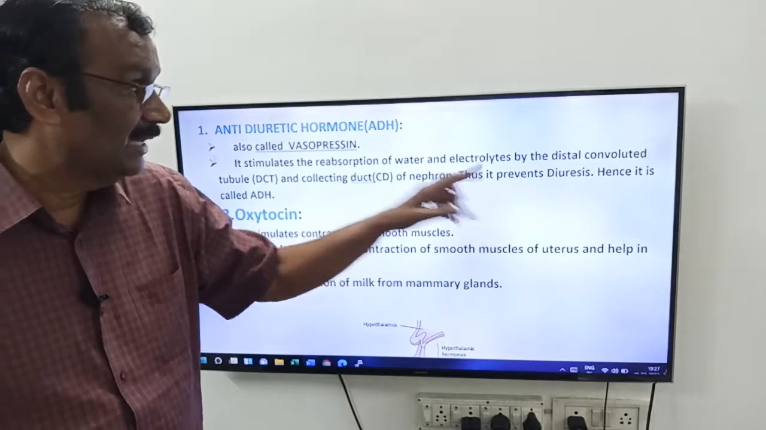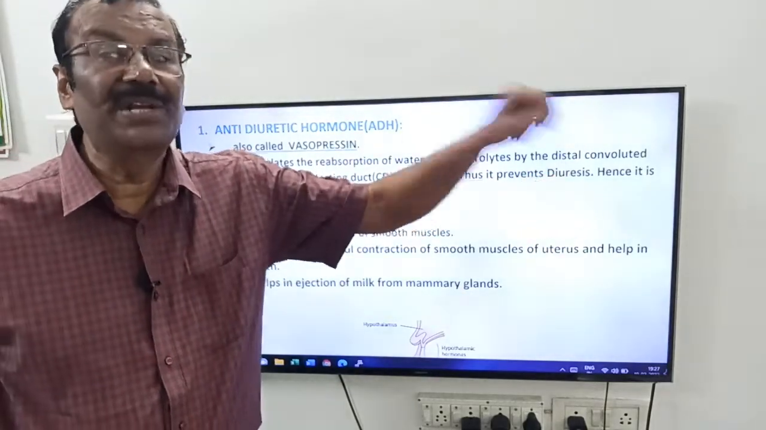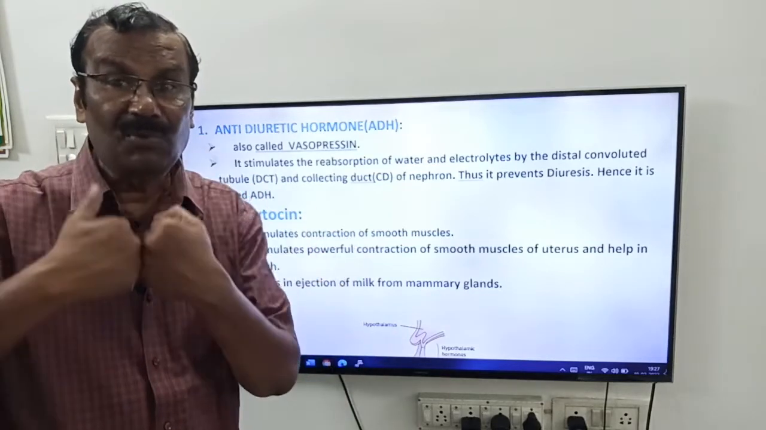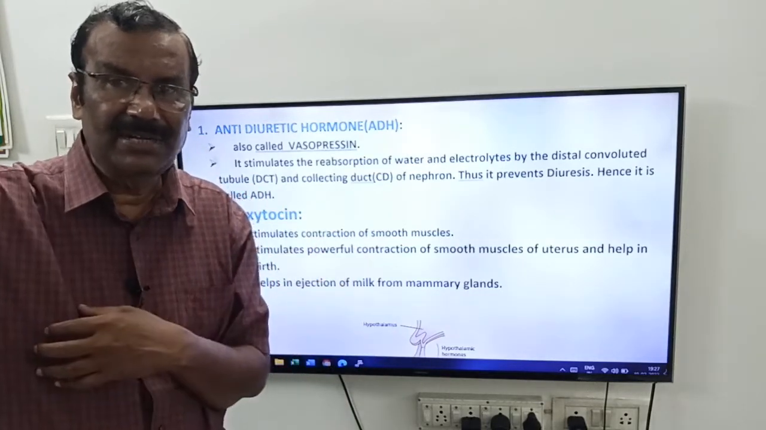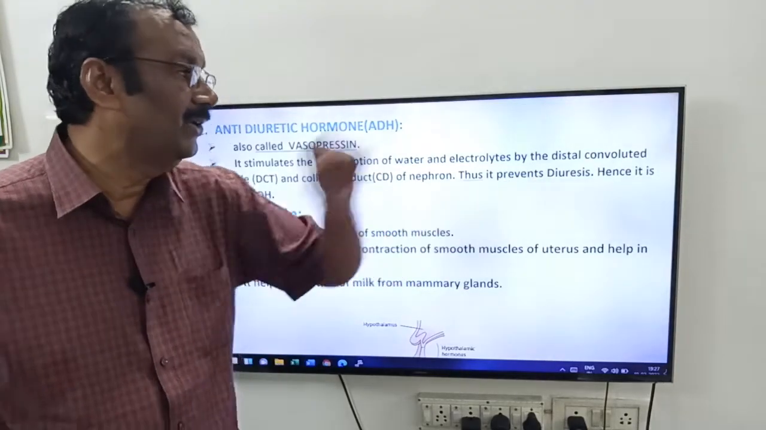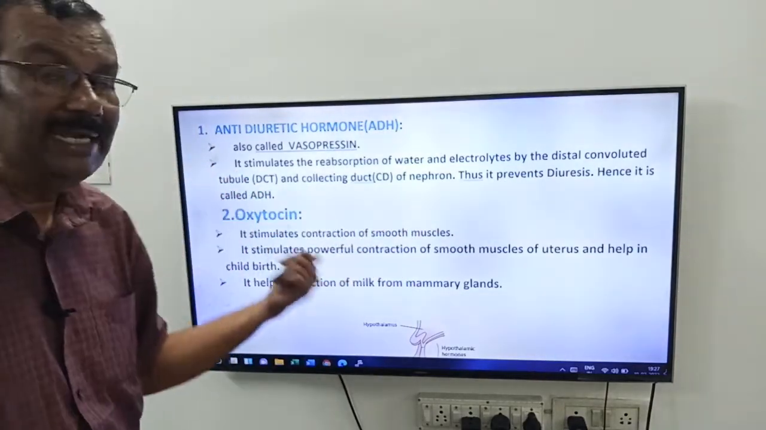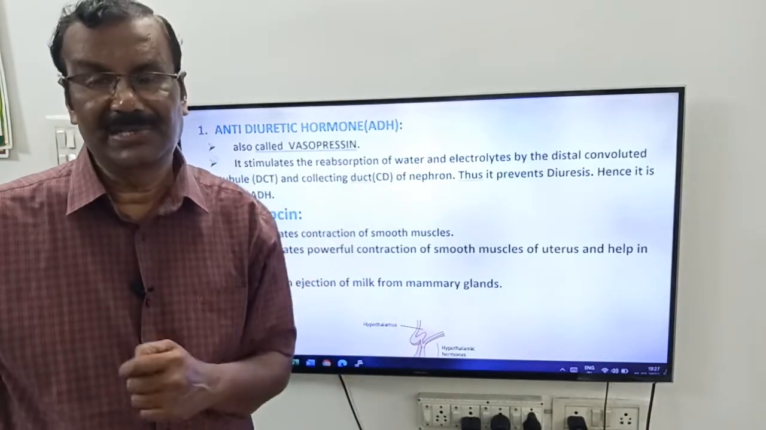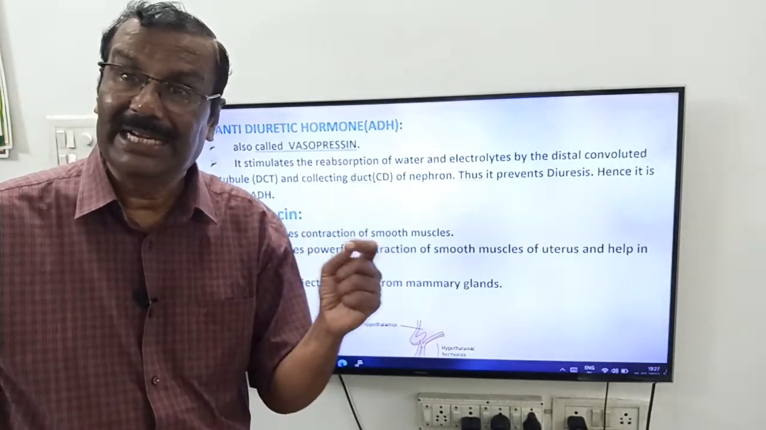Thus it prevents diuresis. It is opposite to diuresis. It is absorbing the water, so the excreted urine is concentrated. Thus it prevents the diuresis. Hence it is called antidiuretic hormone.